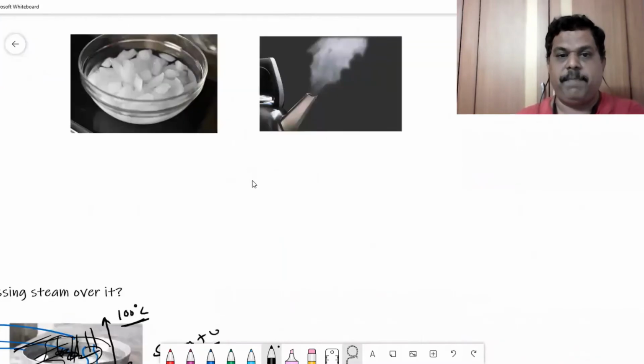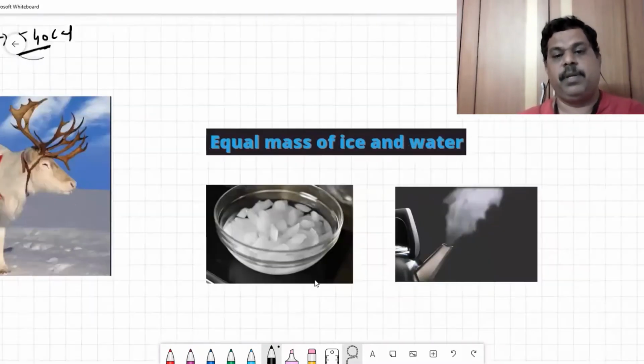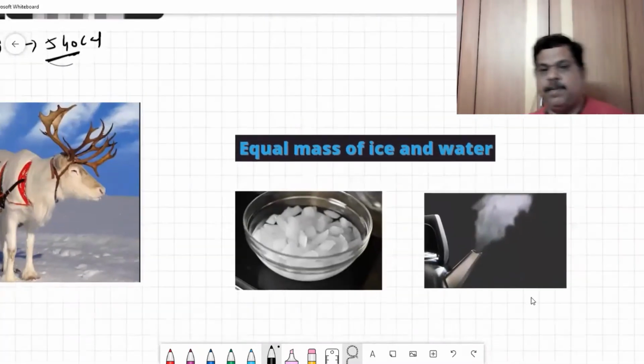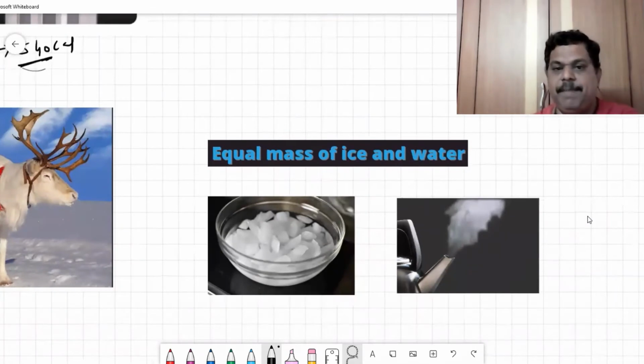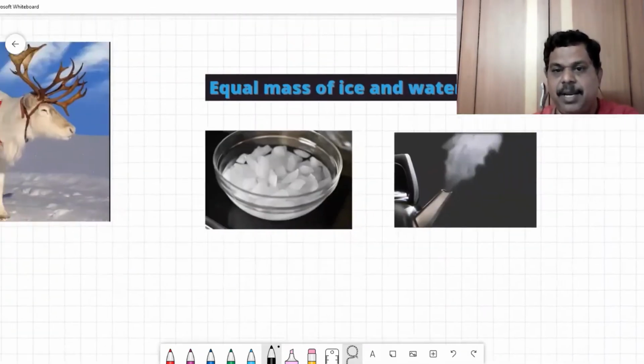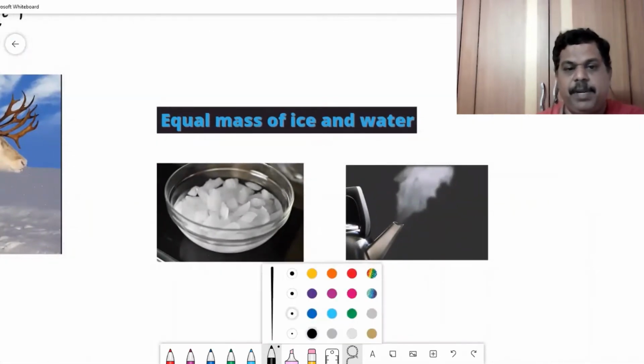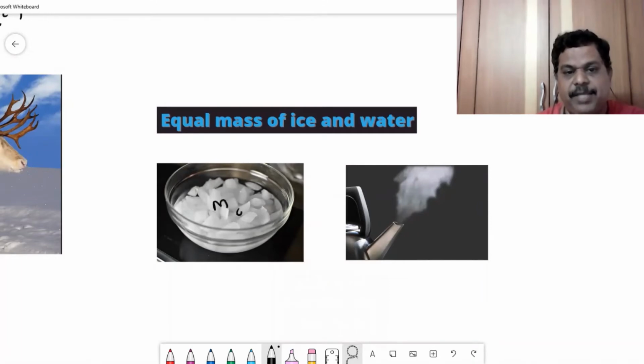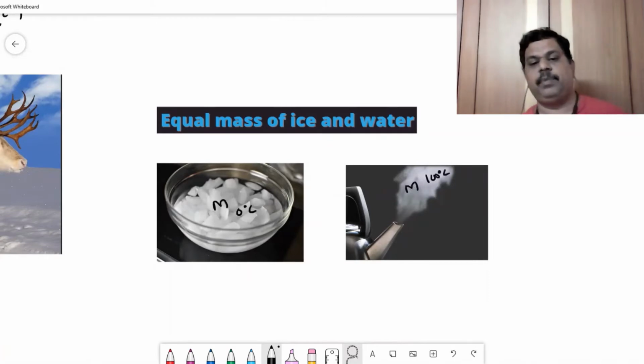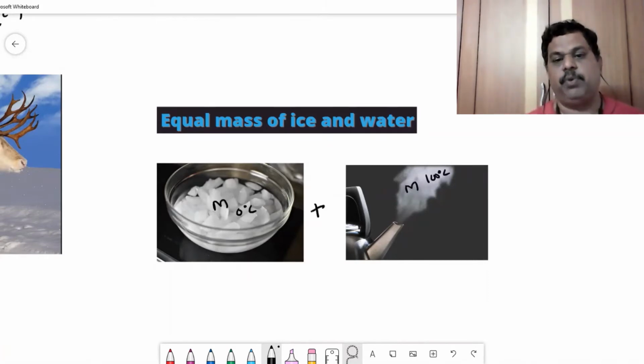Let's go to an important problem here. I have a mixture of equal masses of ice and steam that I want to mix. Let me take m grams of ice at 0 degrees centigrade and m grams of steam at 100. I want to mix both of them.